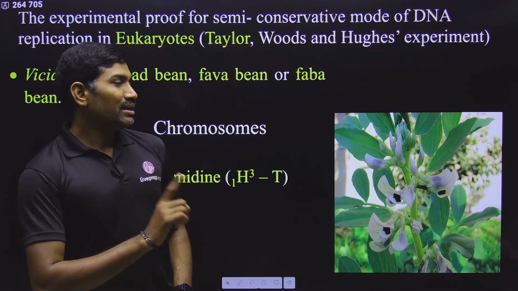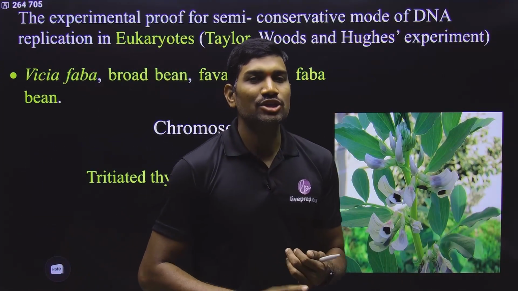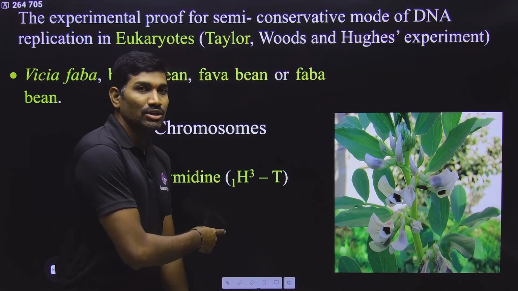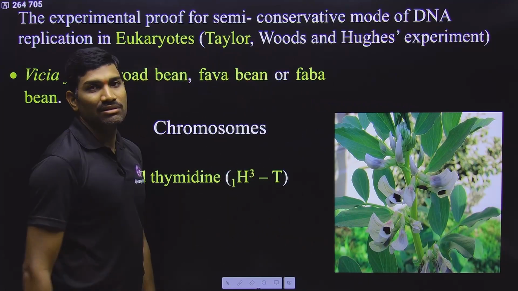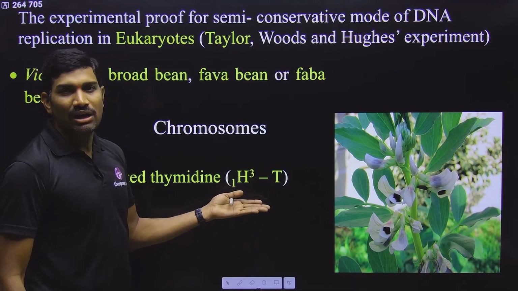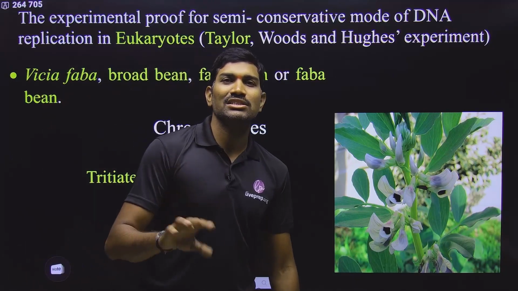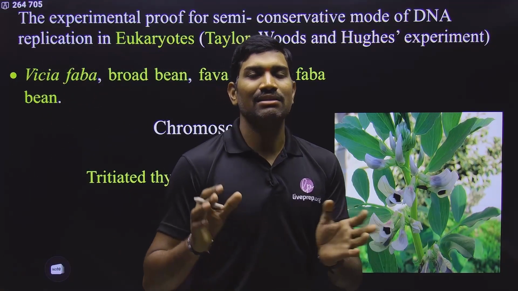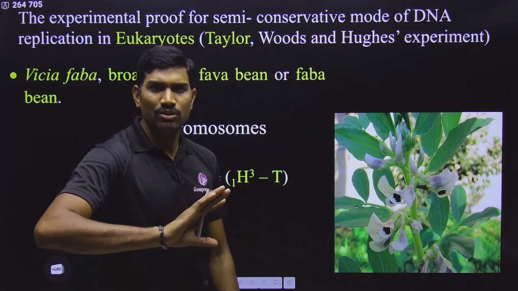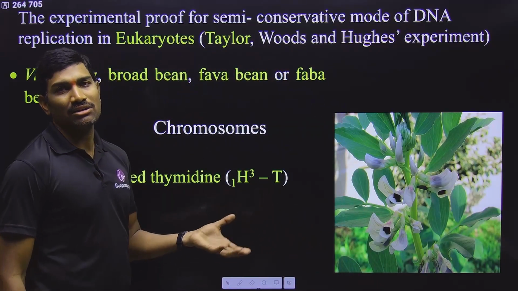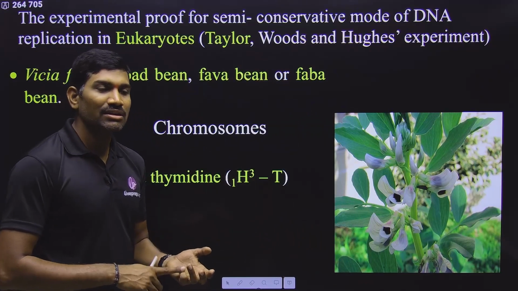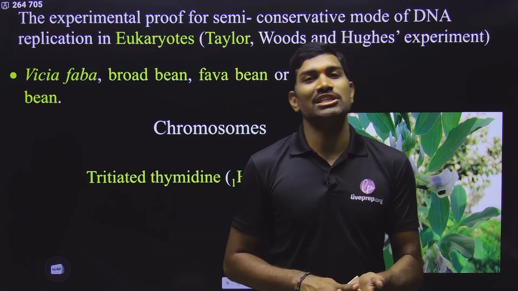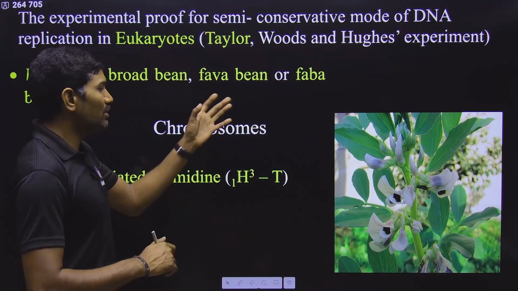But between the previous experiment and this one there is a small difference. In the Meselson-Stahl experiment, they used N15, a non-radioactive isotope. But in this experiment, they used tritiated thymidine, which is a radioactive isotope. Since it is a radioactive isotope, density gradient centrifugation will not work here. So here you need to go for measuring the radioactivity. For that there are different counters, and you don't need those in detail. They will measure whether radioactivity is present or not, and if present, how much it is. Quantification they will also do. This is what the experiment is.